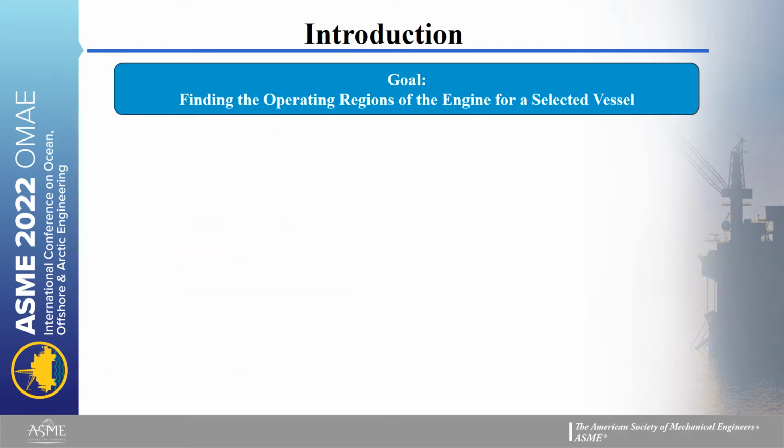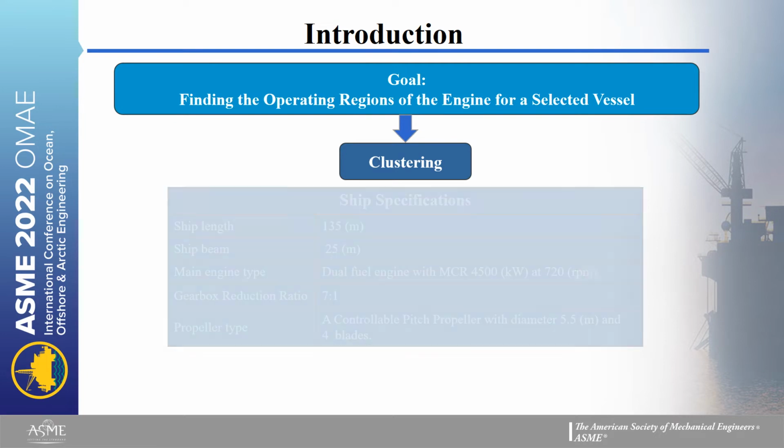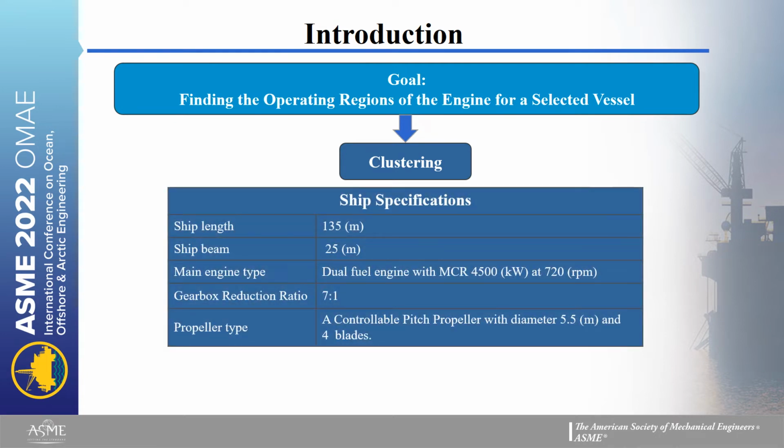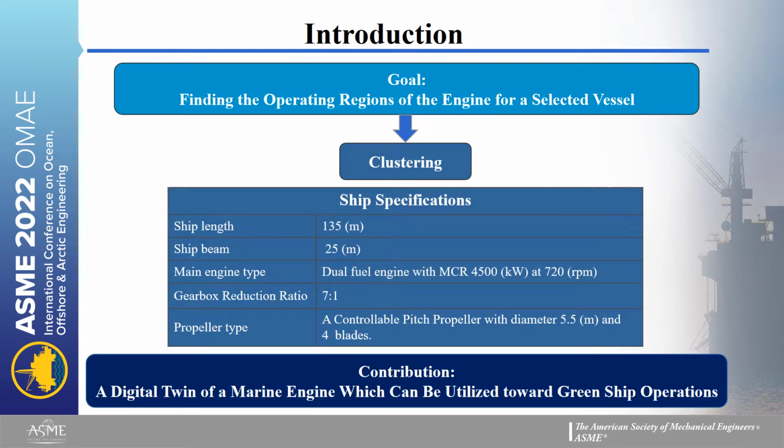The goal of this research is to find the operating regions of the engine for a selected vessel. Because our samples don't have tags and we don't know which operating region each point belongs to, we should use an unsupervised learning algorithm, which leads us to cluster analysis. For this research, this ship has been selected and the contribution of our work is a digital twin of a marine engine which can be utilized toward green ship operation.